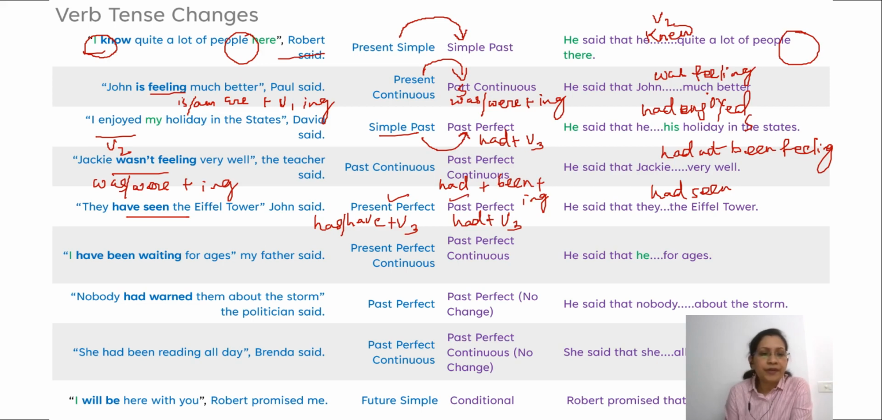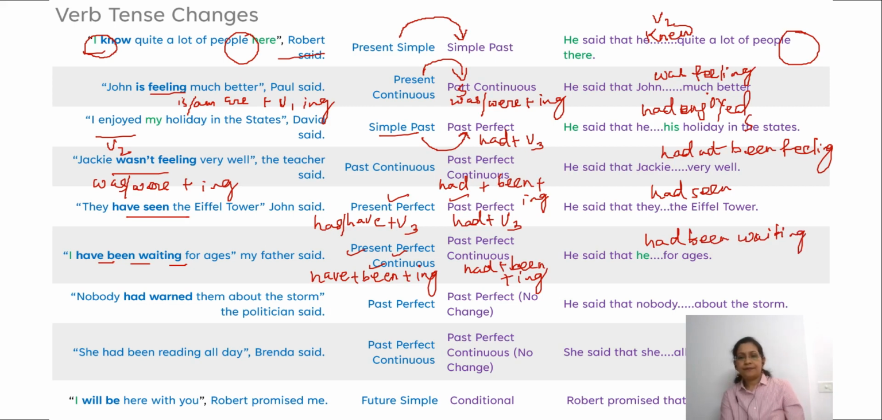Now coming to the next form of tense, have plus been plus ing, present perfect continuous. Present perfect continuous changes to past perfect continuous. What is the verb form? Had plus been plus ing form. So how is it? He says that he has been waiting changes to had been waiting for ages. Right? Nobody had won.